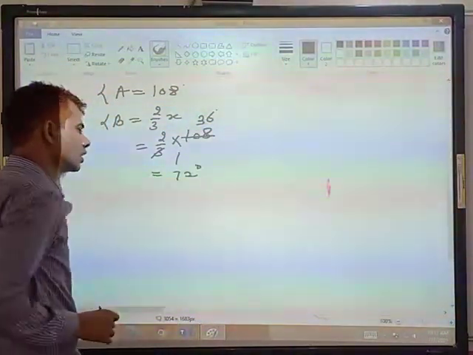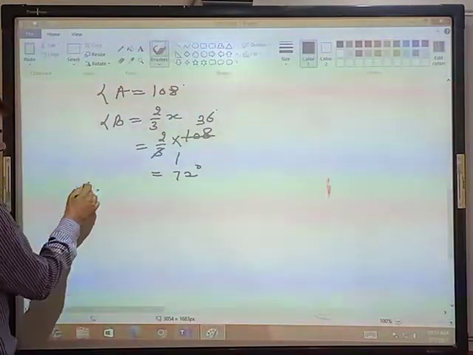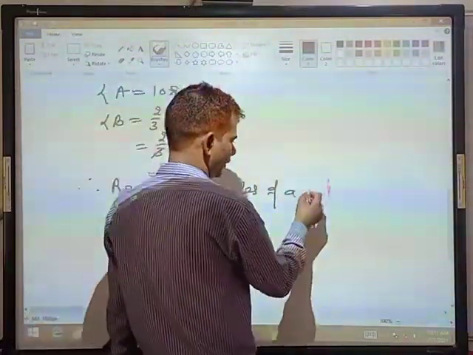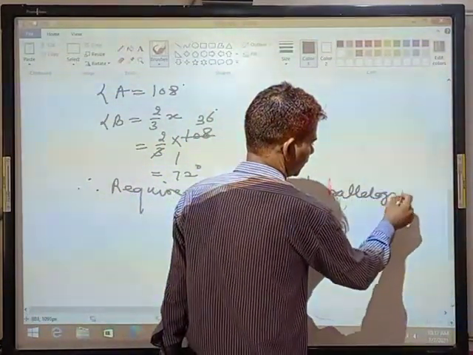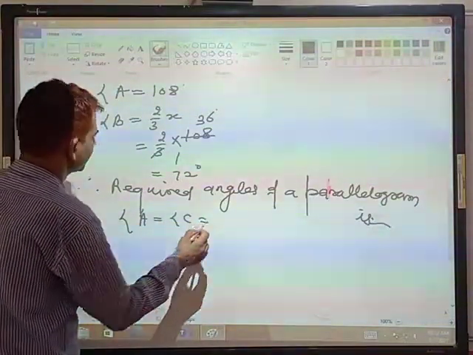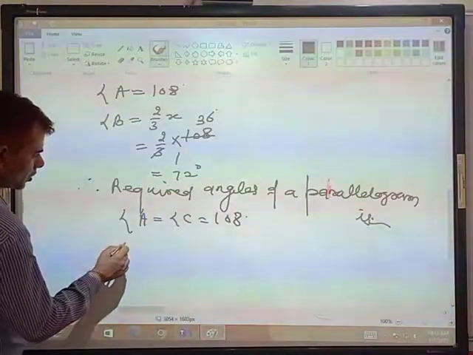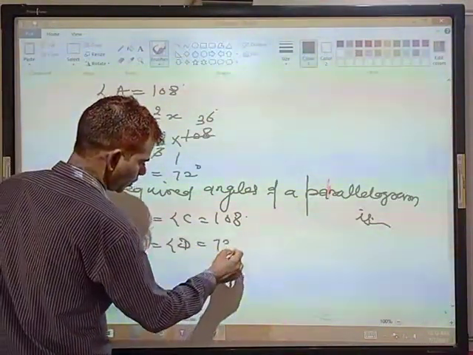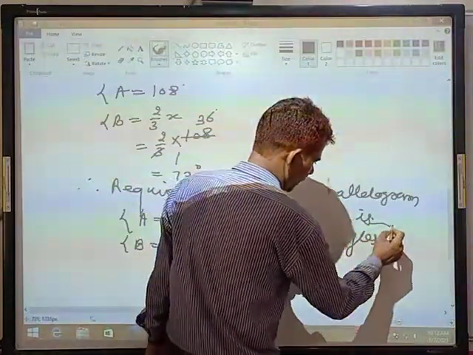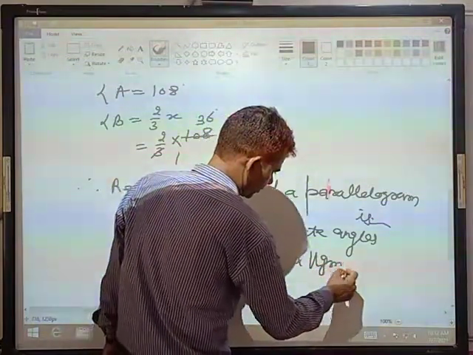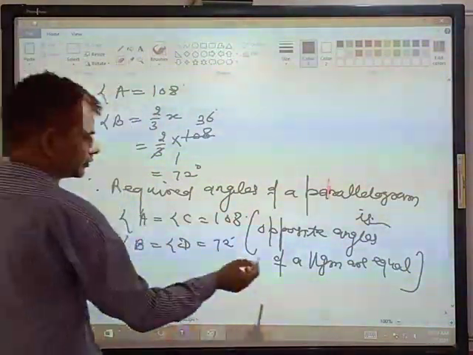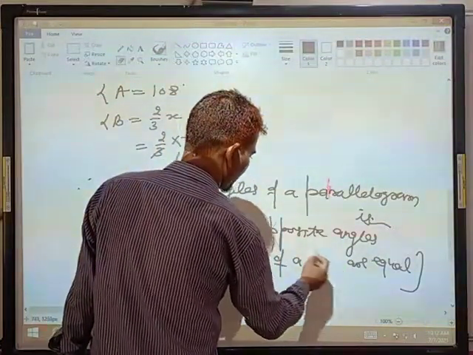That is 3 times 36 is 108, and 2 times 36 is 72. Now the required angles of the parallelogram are: angle A is equal to angle C, that is 108, and angle B is equal to angle D, that is 72 degrees. Why? Because opposite angles of a parallelogram are equal.